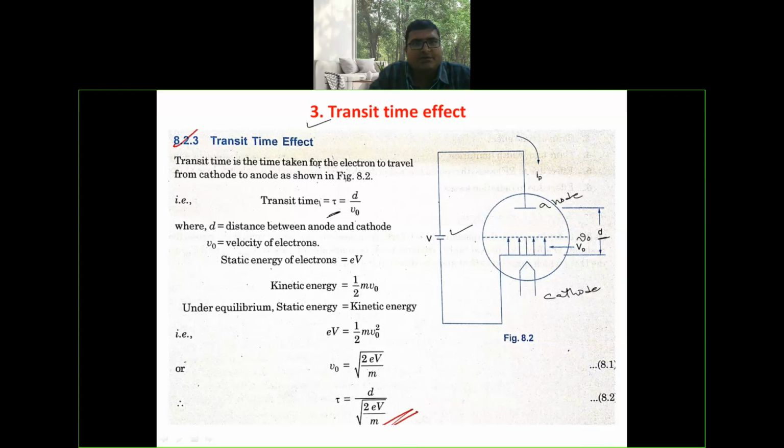D is the distance between anode and cathode. V naught is electron velocity. Static energy is eV, where V is the supply voltage, and kinetic energy is 1 by 2 m v naught square. Under equilibrium condition, the static energy is equal to kinetic energy. From this, we get the value of transit time as tau is equal to d by root of 2eV by m. E is electron charge, V is the DC voltage, m is electron mass.